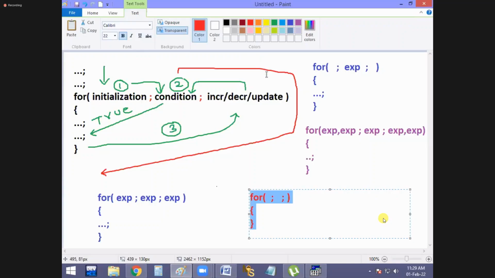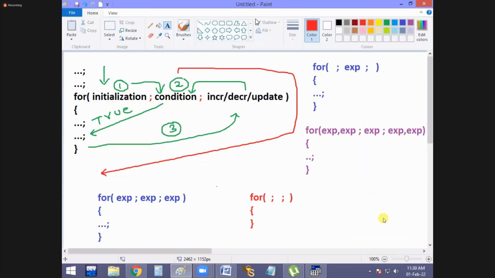Everyone, next. Now tell me, guys, in the last example, is any condition there? No, but this loop is repeated. Why? Because by default, the condition is true. In for loop, by default, the condition is automatically true. True means it goes inside, that's why it is repeated or not? Yes. Okay. But it is going to give an infinite loop.